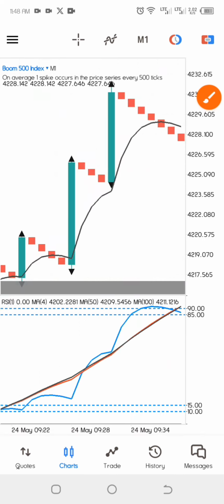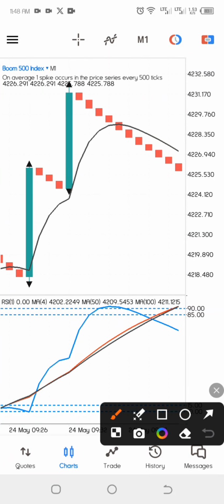Now I want to see the price break below the moving average, which you can clearly see right here. After the price breaks below the moving average, we are going to wait for 3 candles. Now our entry will be at the 3rd candle right here. So this is the candle we are going to enter with.